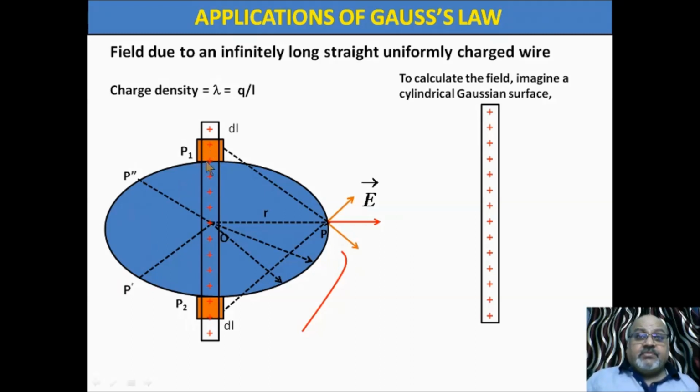This is the same infinitely long charge wire I have placed again here. At which point? At this point P, we have to find the electric field.